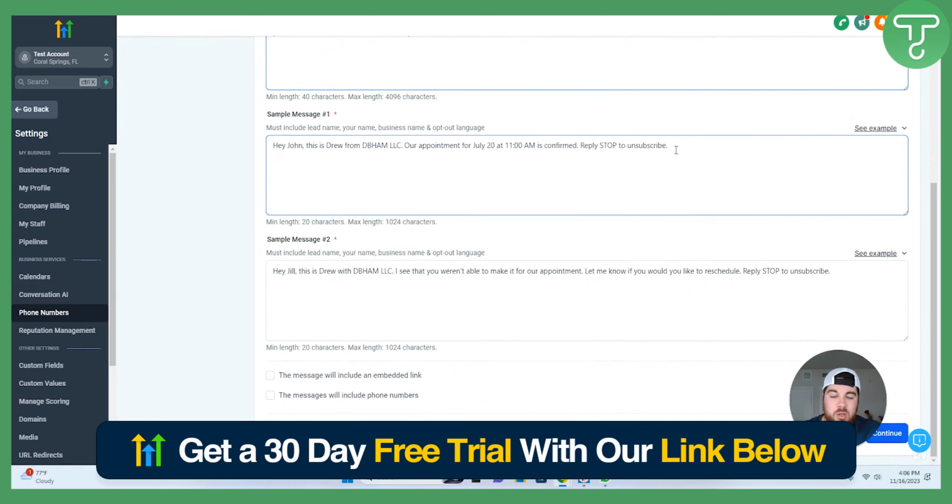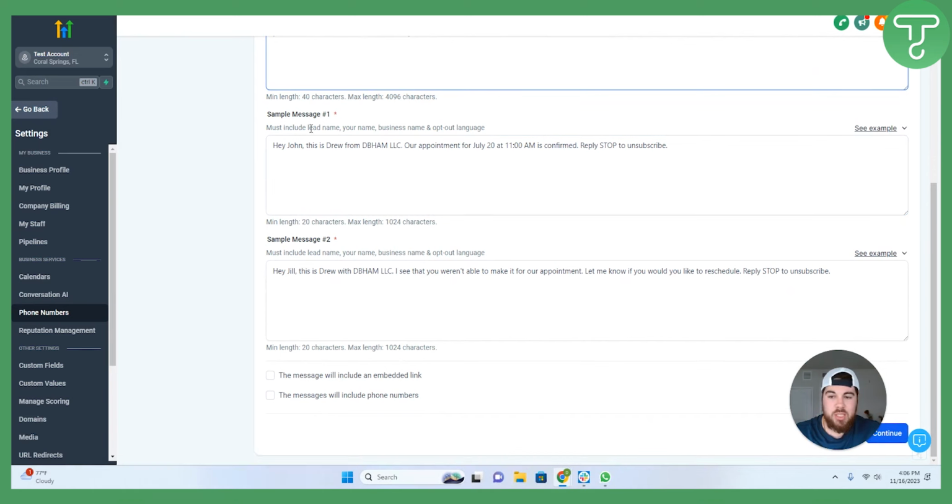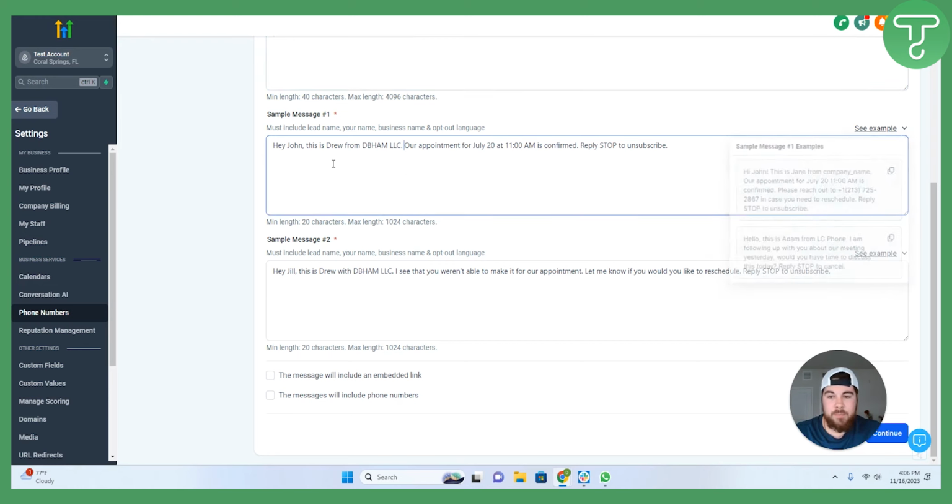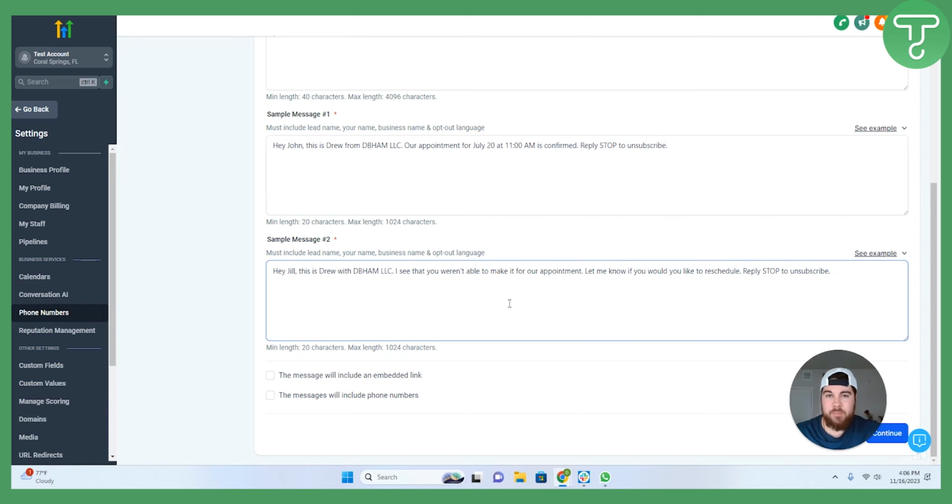Sample message number 1, there are a few key points here, including the lead name, your name, the business name, and opt-out language. This is another example of a message here. Hey John, this is Drew. Our appointment for July 20th at 11 a.m. is confirmed. Reply stop to unsubscribe. As long as you have all 4 of those elements, sample message number 1 and sample message number 2 will be very similar, and you should get through without any issues.